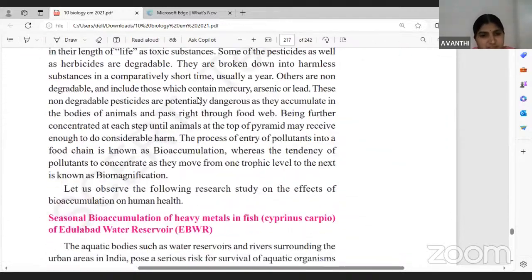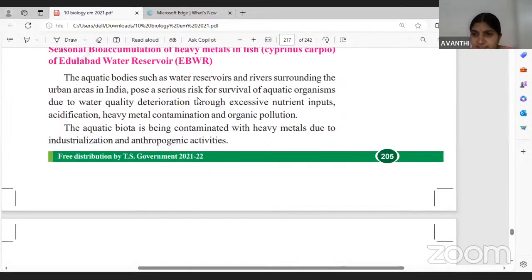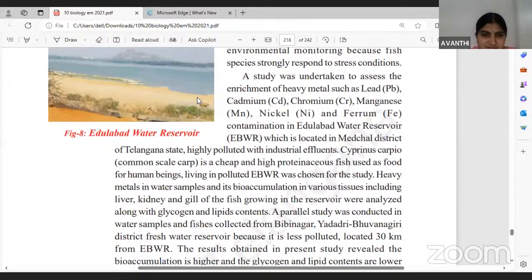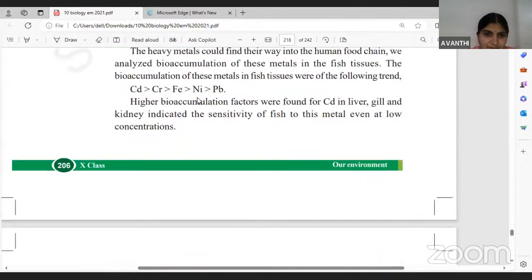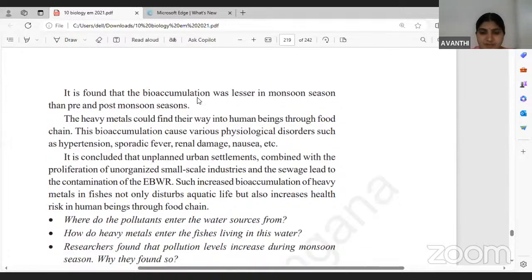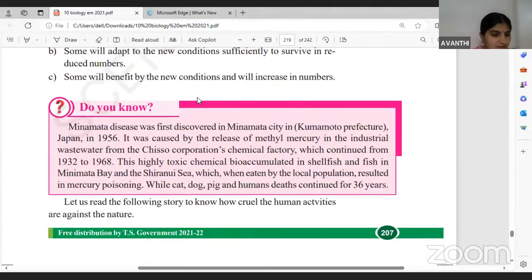And mostly from this topic, children, you will get questions on what are biotic components, what are abiotic, what is the food chain, what is the food web, and how energy is transferred from one trophic level to another. Mostly these types of questions will be asked. And what are the different types of pyramids: based on number, based on biomass, and based on energy. Most of the questions come from this topic. They have given a few more topics, like destruction of ecosystems. You can check this.